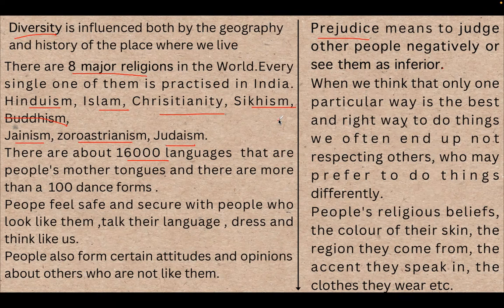So we create a stereotype that what others do is not correct, only what we do is correct. So we often end up not respecting others who do not do the same thing we are doing, who may prefer to do things differently. People's religious beliefs, we will not respect.